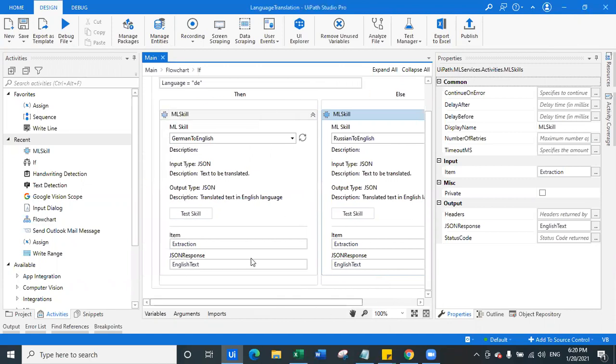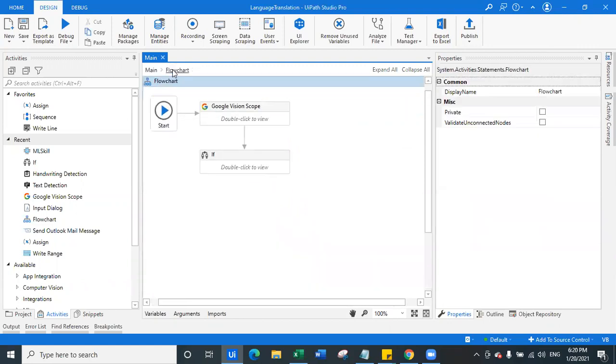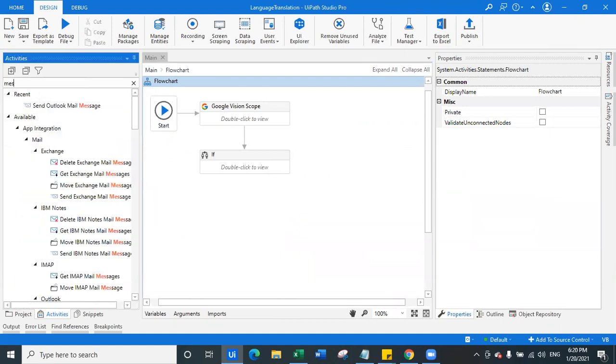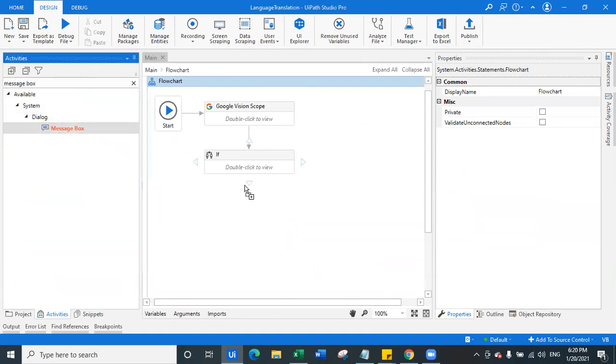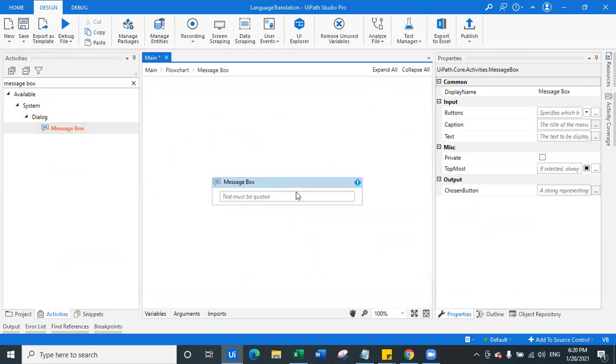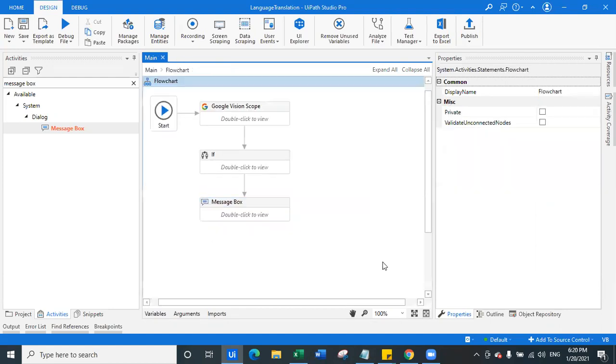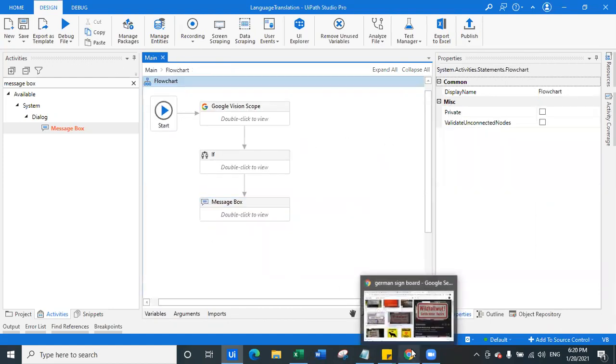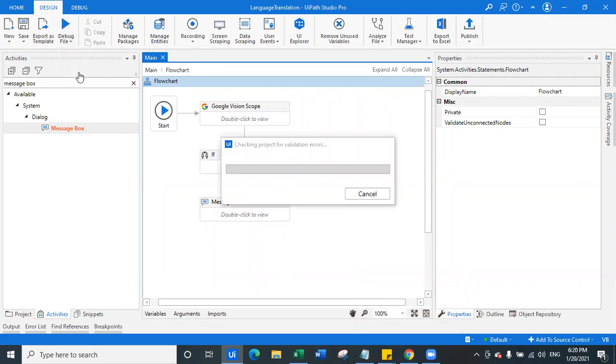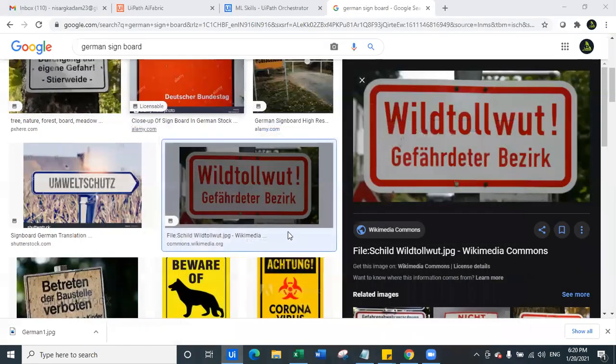Thank you, Mukesh. So now we have English text, and whatever data will be converted, we will just use a message box to display it here. And we will say translation is English text. So let's see if our workflow works. Let's say run, and we will wait for the bot to execute.